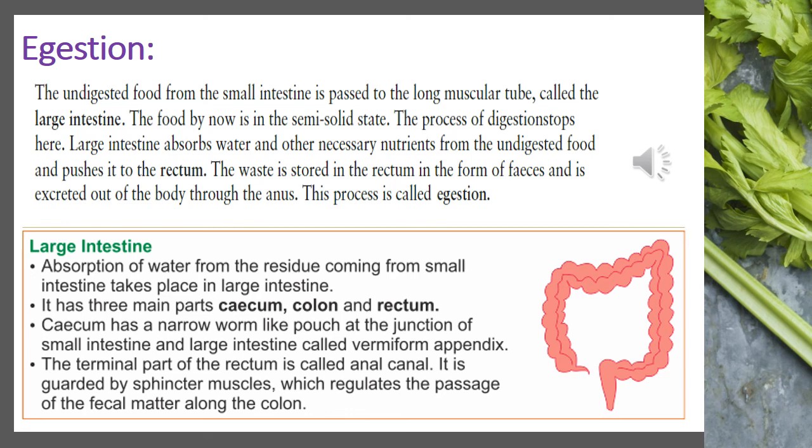Due to this, the undigested food becomes dry and almost semi-solid. This is known as feces, and it is stored in the rectum. The feces is passed out of the body through the anus, and this process of removing the waste, that is the undigested food, through the anus is called egestion.